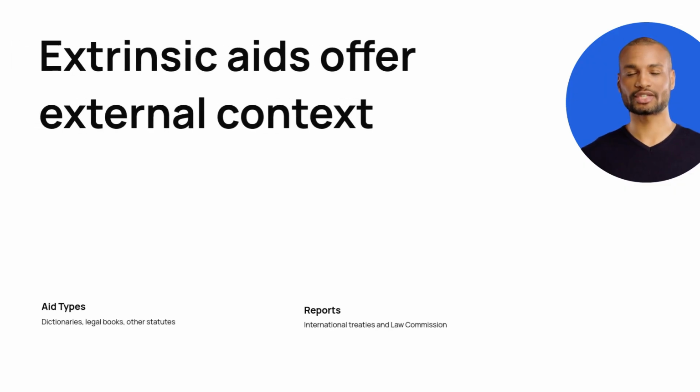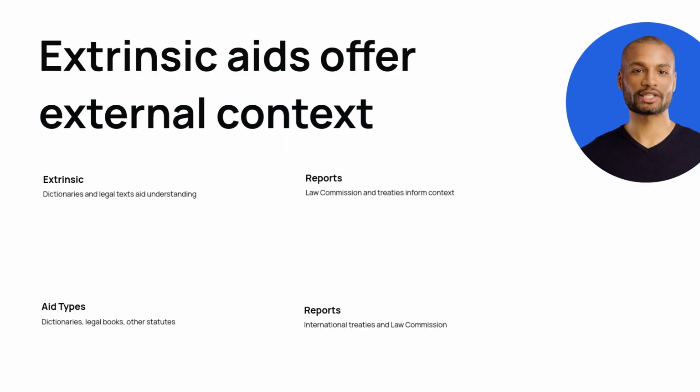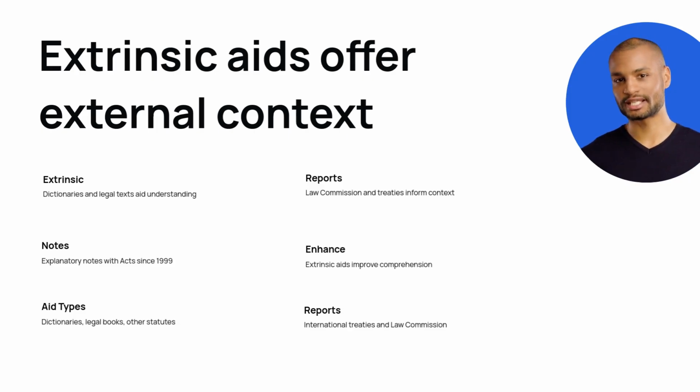Extrinsic aids help contextualize an act by considering external sources. These include dictionaries, legal textbooks, and other statutes. Reports from the Law Commission and international treaties are also used. Explanatory notes accompany acts passed since 1999. Extrinsic aids enhance understanding beyond the statute's text.